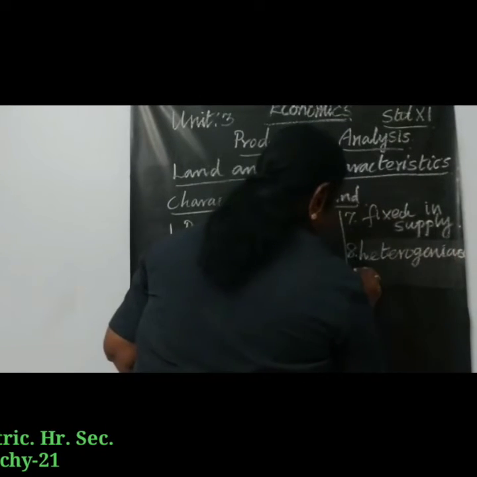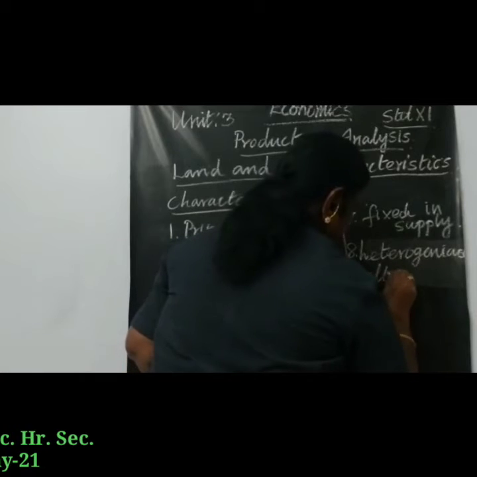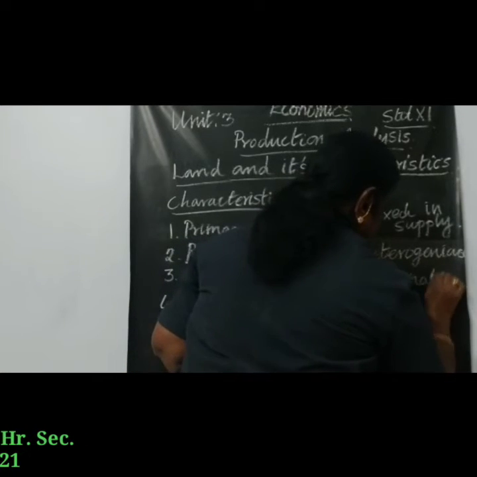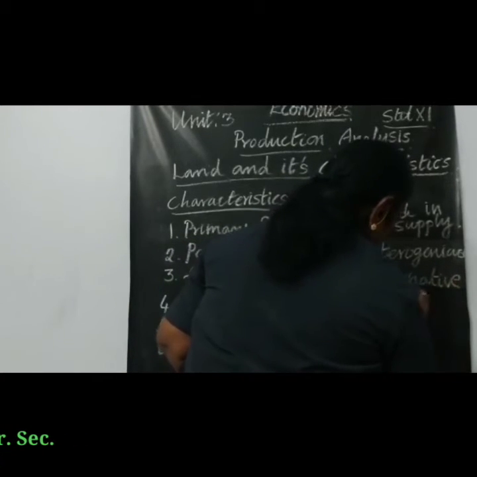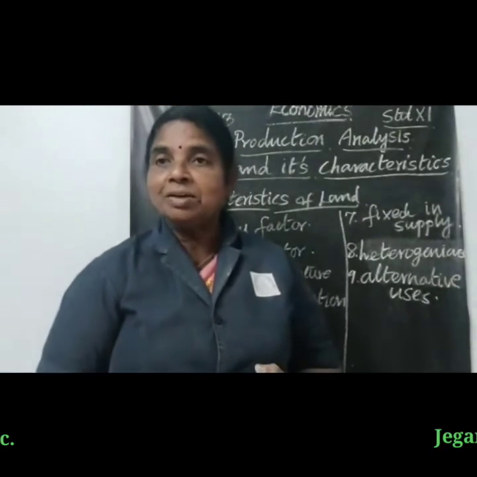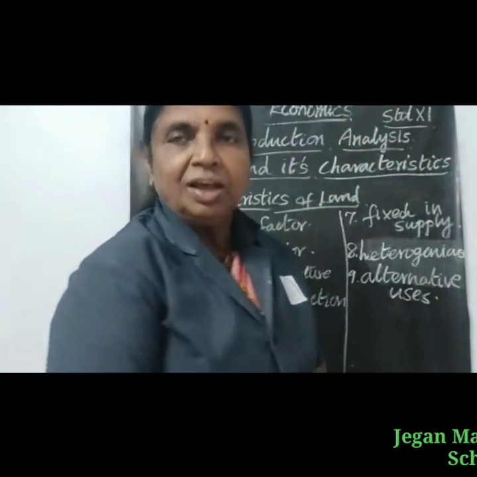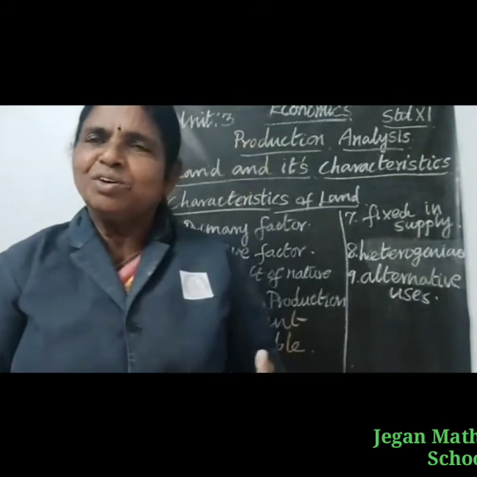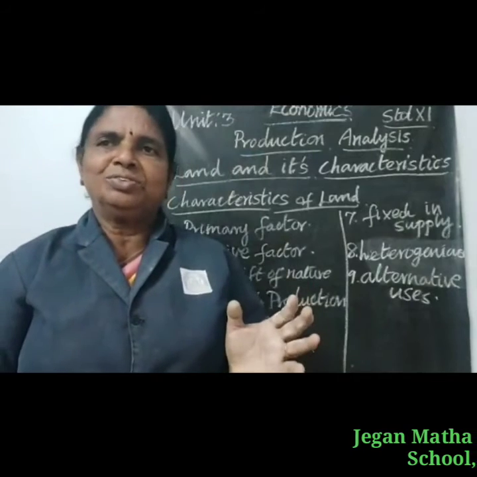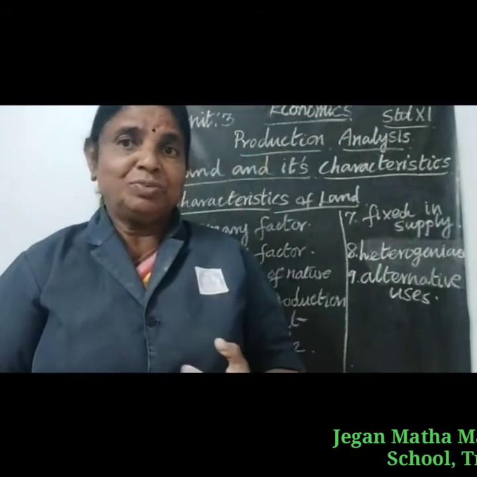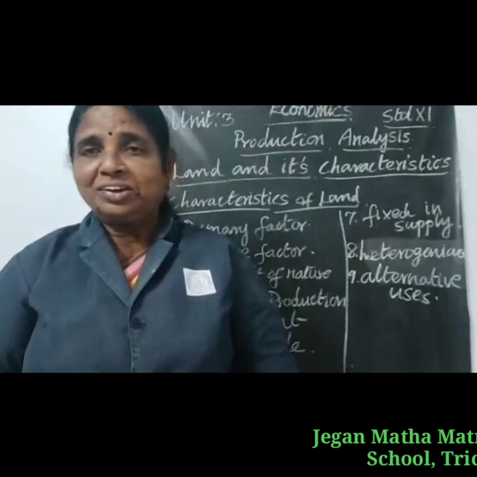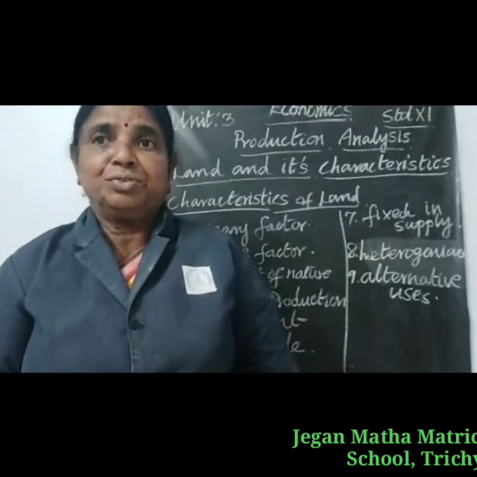Land has alternative uses, and the land is heterogeneous as it differs in fertility. We can use it for agriculture and also factories, buildings, and so on.